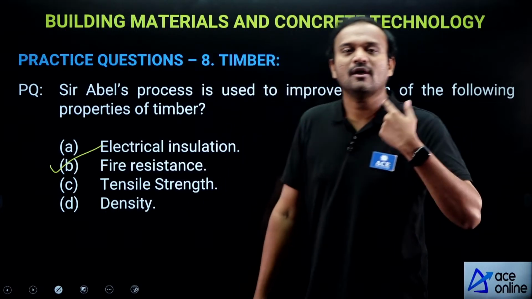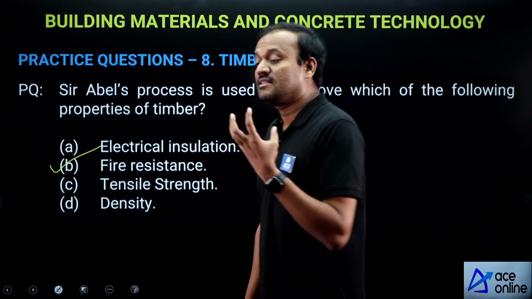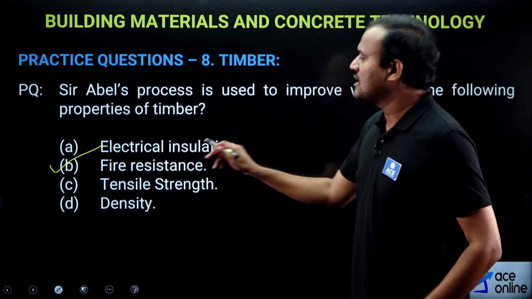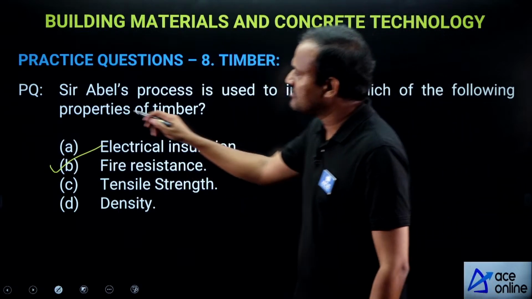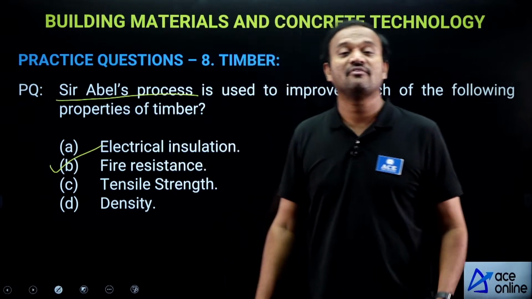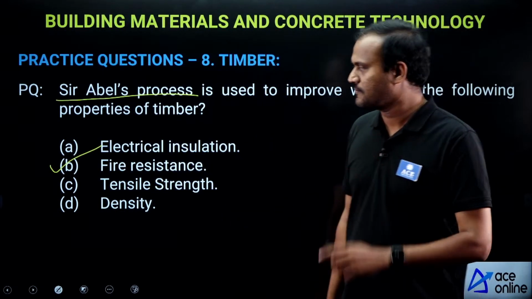By doing all these three, the fire resistance of timber is improved. So Sir Abel's process is a very important process. It is used to improve the fire resistance of timber.